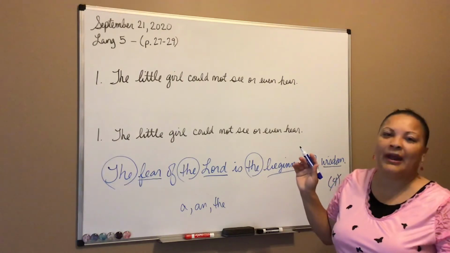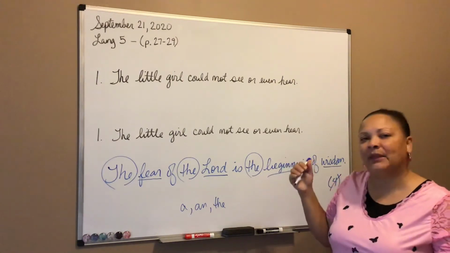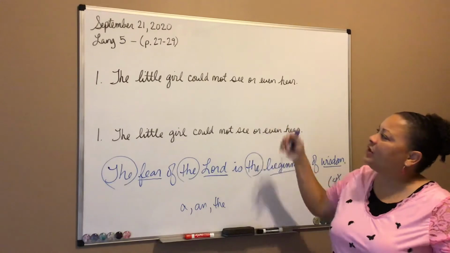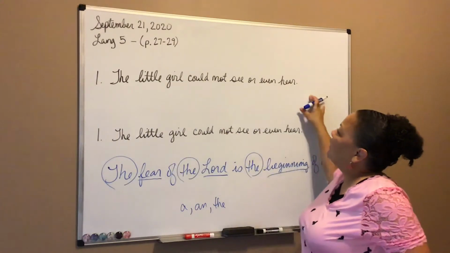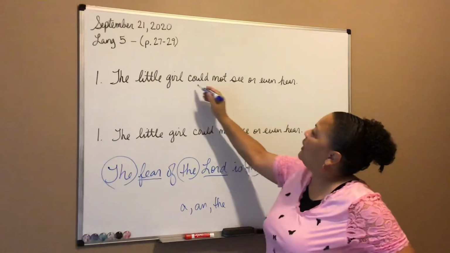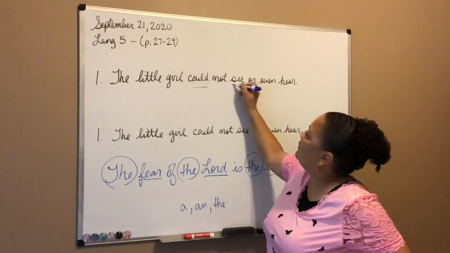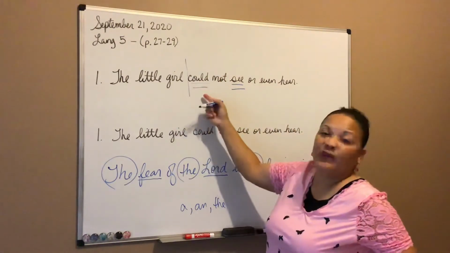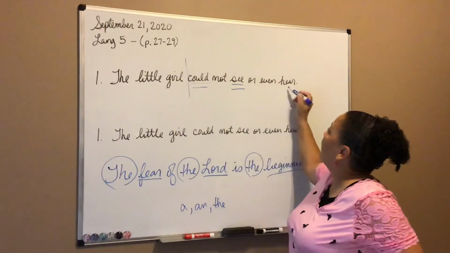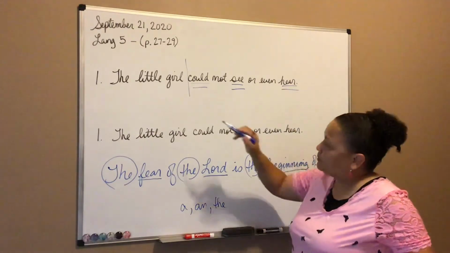Remember, we studied a complete subject and a complete predicate. We put a line between the subject and predicate. So for this one, the little girl could not see or even hear. So we know that could see is our verb. So there is our line before the first verb, okay? Or here is another verb.